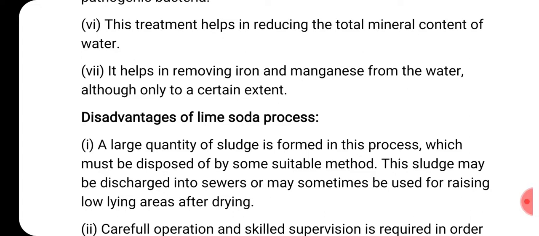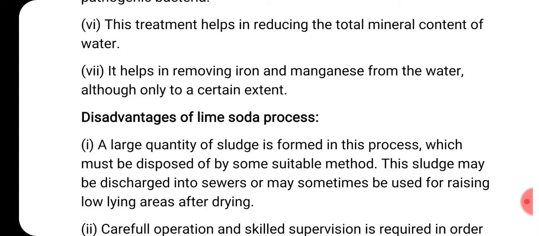This treatment helps in reducing the total mineral content of water. So total mineral content of water is reduced. Okay, minerals mean again the hardness, isn't it? Hardness is caused by the salts and minerals only, no? And another one, it helps in removing iron and manganese from water, although only to a certain extent.